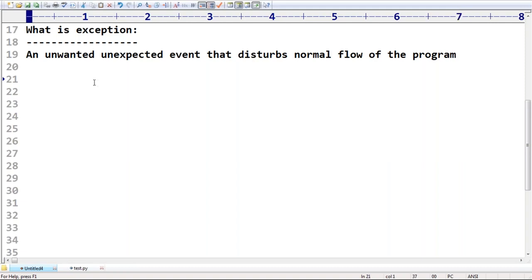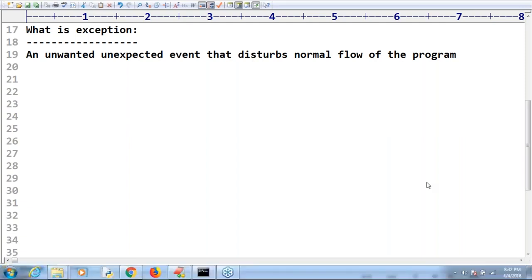Sir, before executing the program, does it check whether the file is present or not? Yes, it is going to check whether the specified file is available or not at runtime only, not before. Remember that. Sir, I want to read the data from the database. At the beginning, the database may be good, but at runtime, my database is not responding.